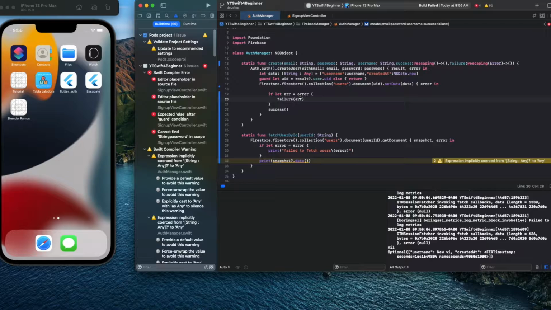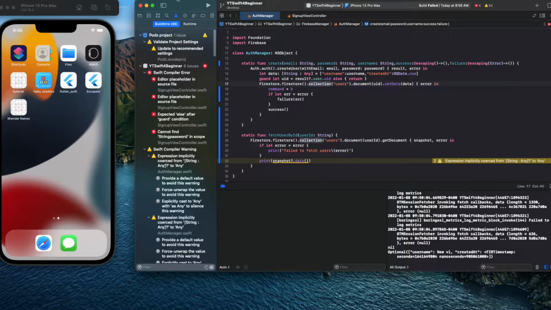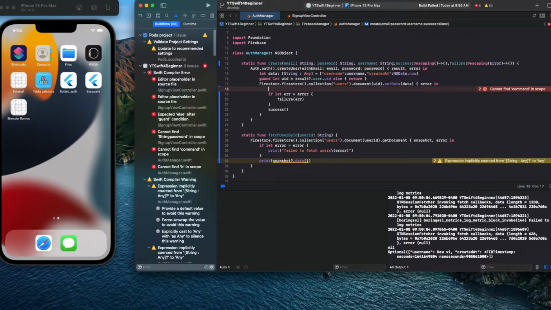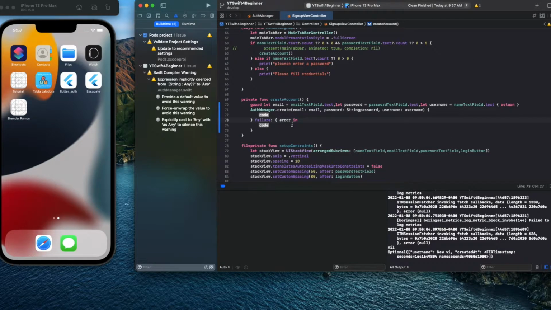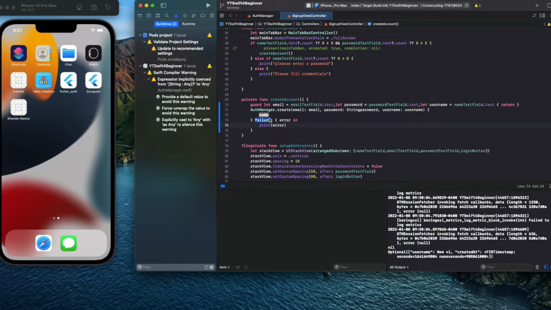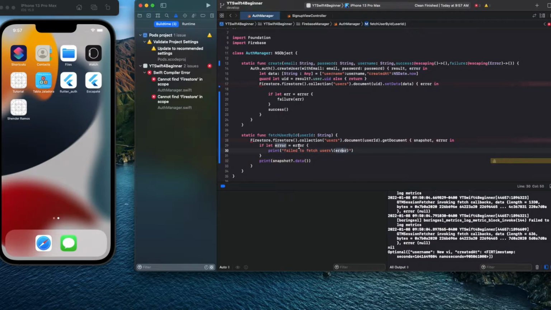You could do Command plus B on your keyboard, and it will build. You can see it tells you right there, that little icon means build. And if you do Command Shift K, it cleans the build folder. I do that a lot more, Command Shift K to clean build. So let's go back. You see now there's no error, so you could just print error here, and boom, you won't get a warning like how we were getting it before.